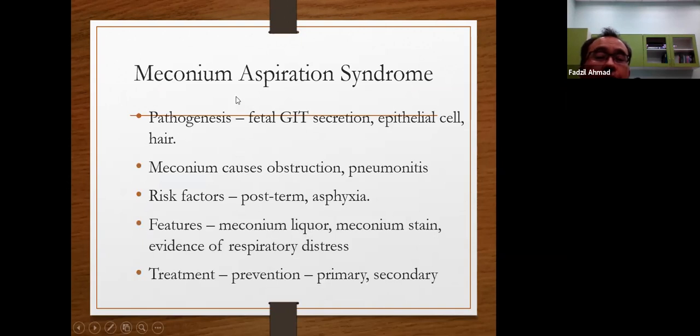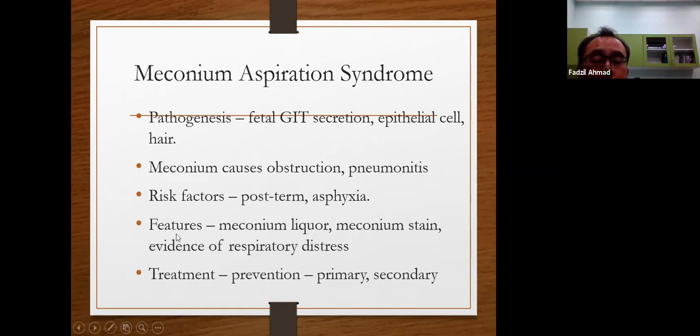The other important condition is meconium aspiration syndrome. Meconium is a fetal GIT secretion, epithelial cells and hair of the fetus. Meconium is very toxic. It can cause obstruction and inflammation of the lung tissue, which we call pneumonitis. The risk factors are asphyxiated babies who don't have enough oxygen, and postterm babies who are more than 40 weeks, beyond the 40 weeks.